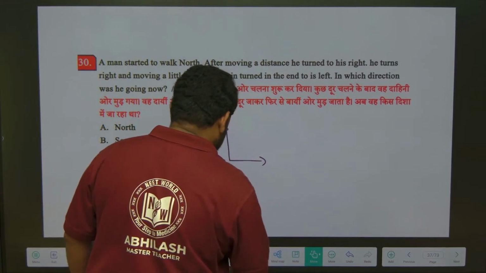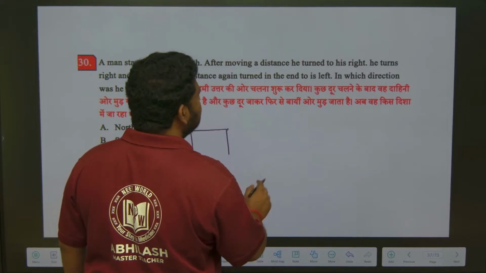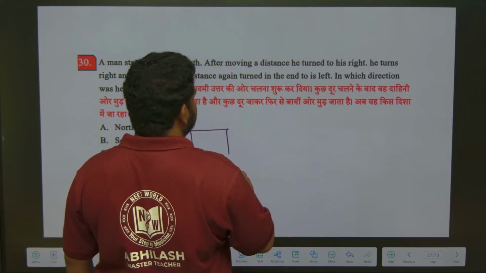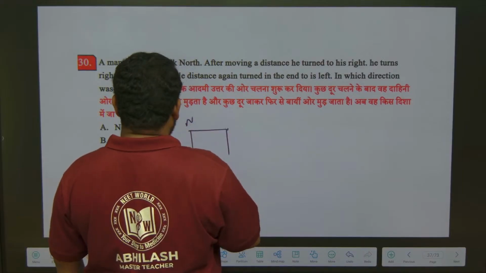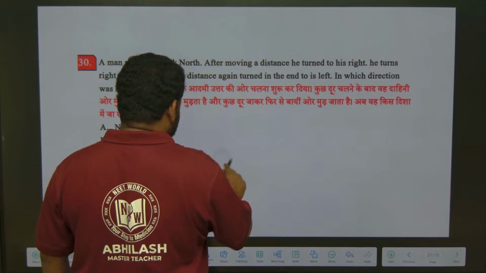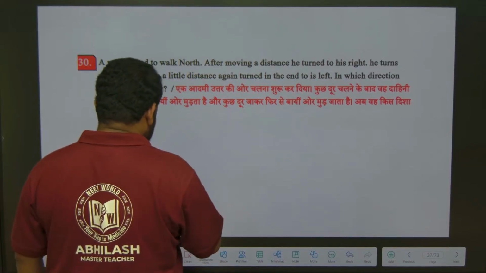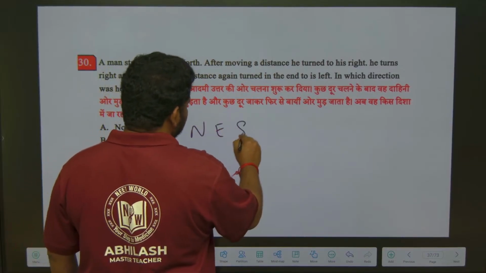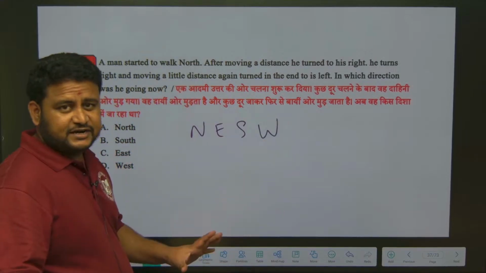Let us have a look at this. He turns to his right. Okay, and he turns to... Let us use the trick only. Why confuse with this? No need to confuse. See here, let us use the trick northeast, southwest. We will not ever be confused using the trick.